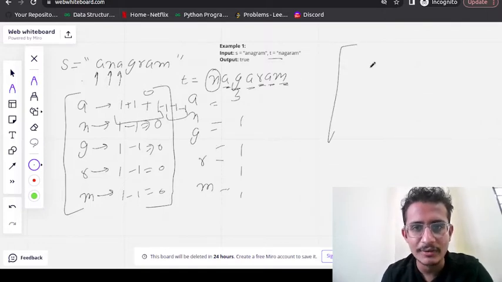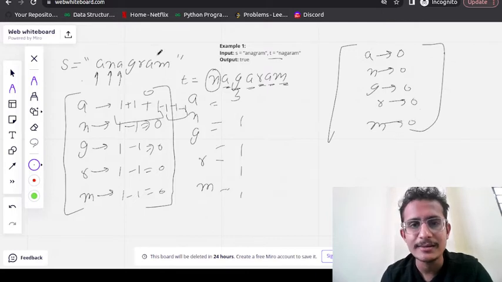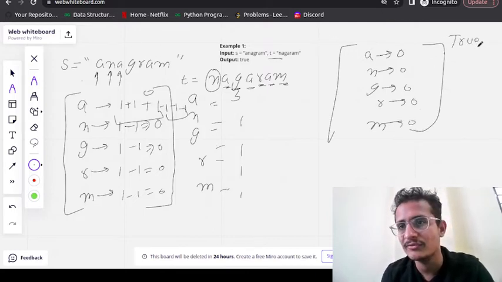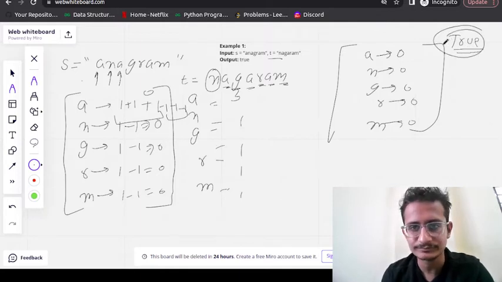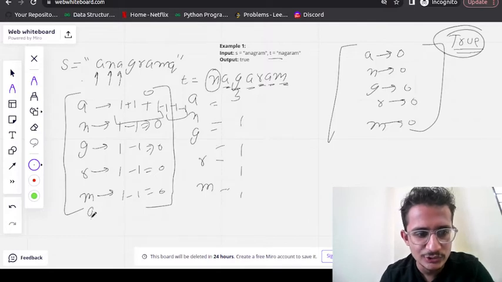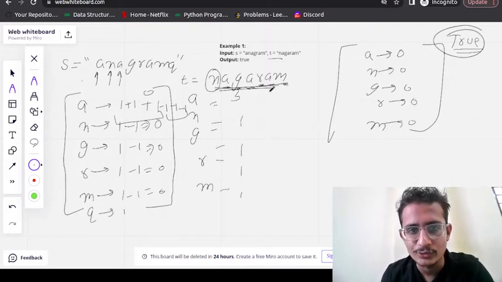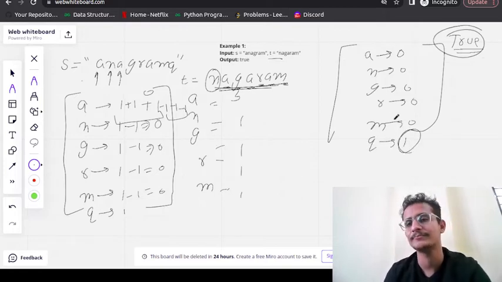It means in our copy we will have A 0 times, N 0 times, G 0 times, R 0 times and M 0 times. It means both are coming an equal number of times. So we will return the value as true. Suppose here we have one extra character Q. Q is coming one more time. But here there is no Q. So what we will have in our dictionary is that Q is coming 1 time.